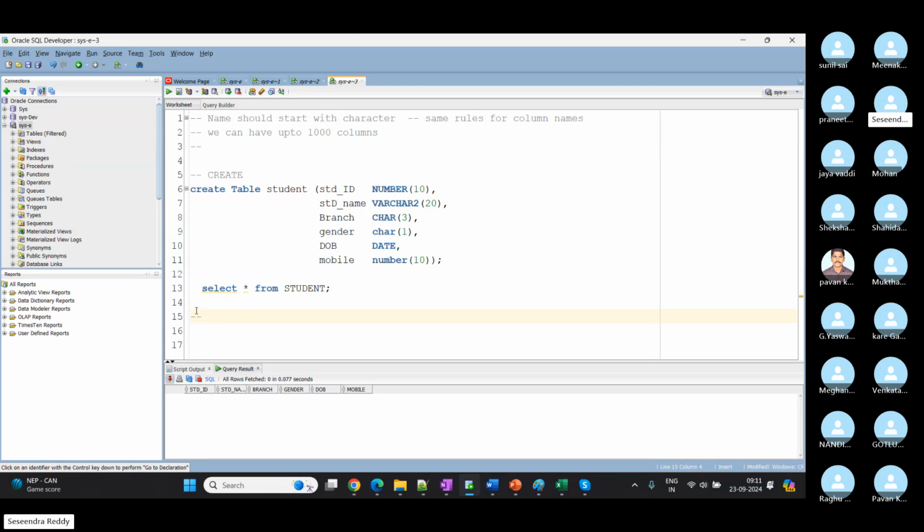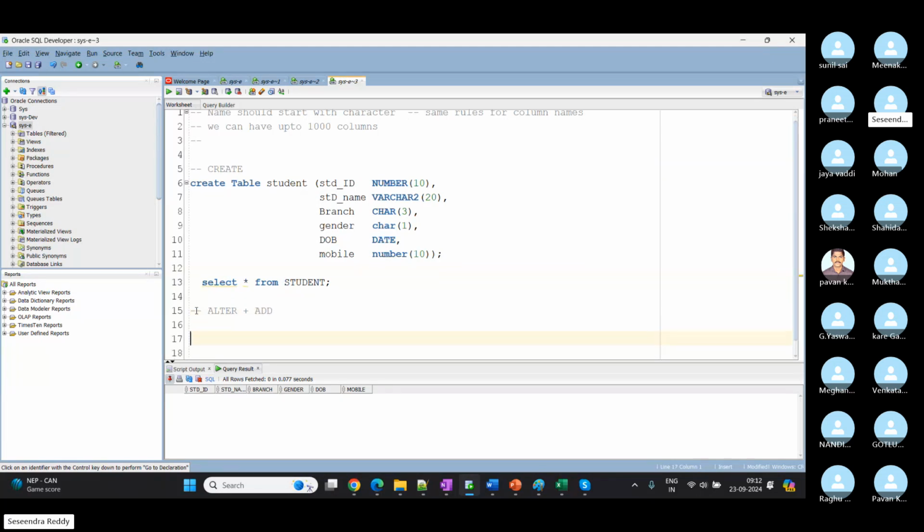The table structure is already there, but I missed one column, or in between I got a new requirement to store the student date of join, when they joined. So here we are going to use alter along with add. The alter command is used to modify columns: either names, adding new, dropping existing, or modifying data types. We'll see how that works.